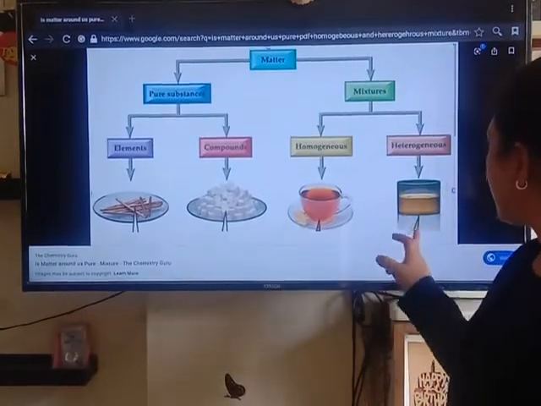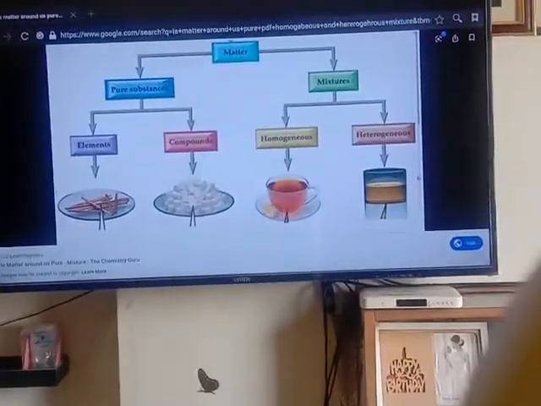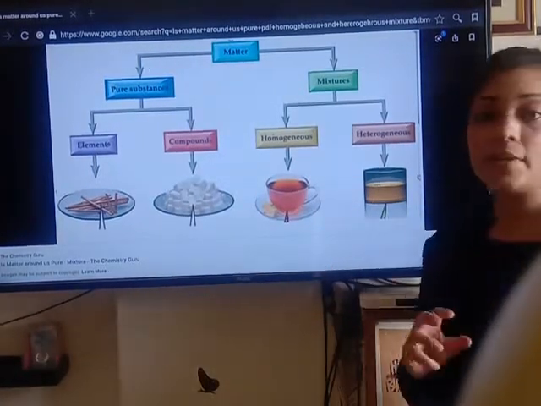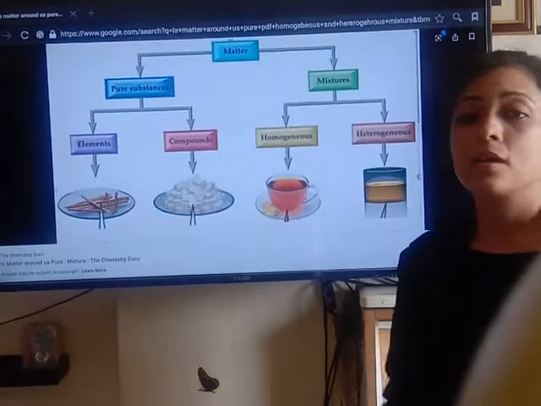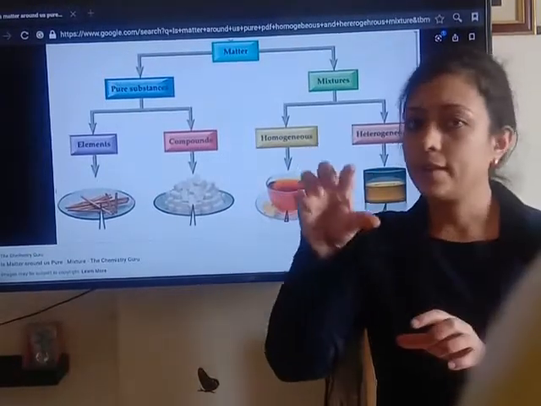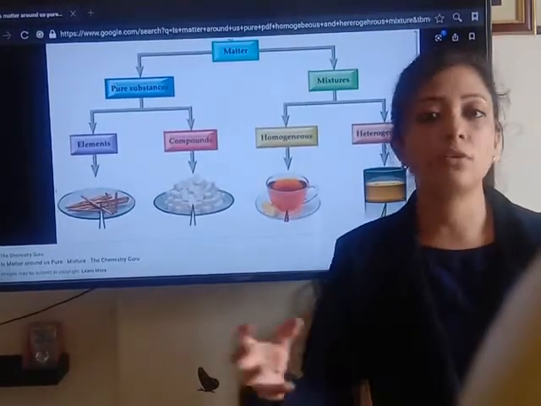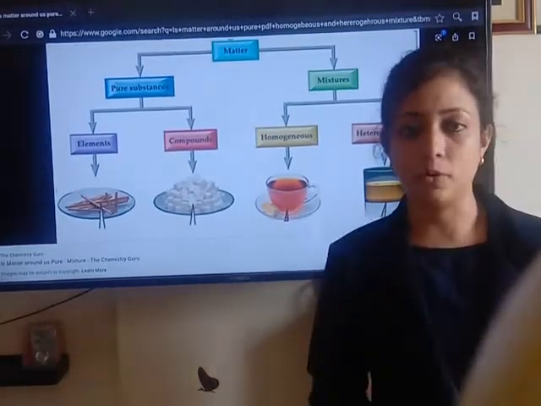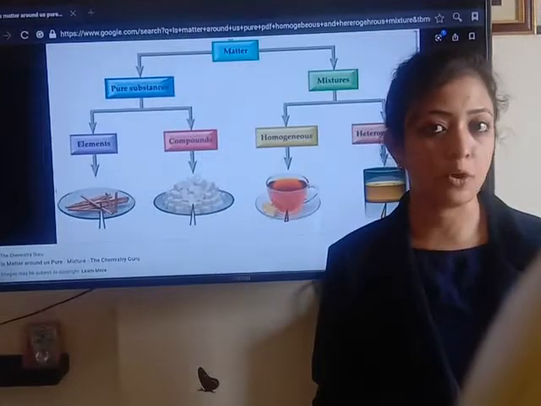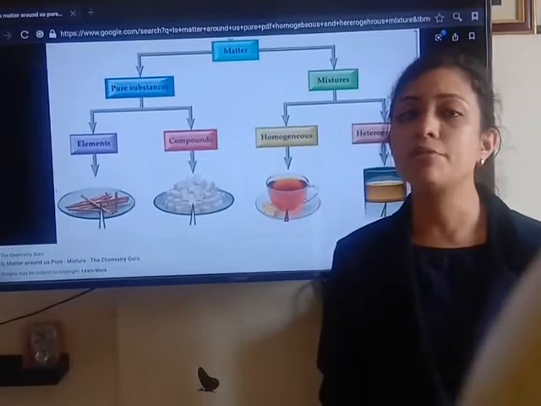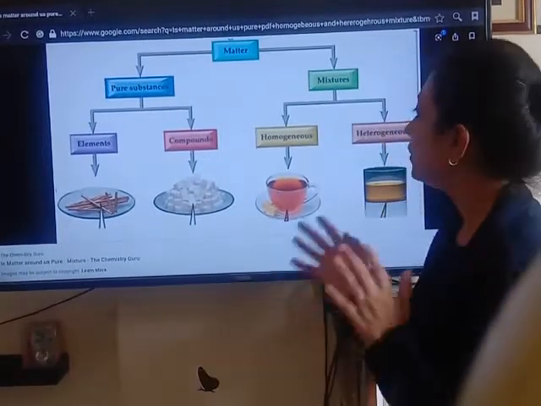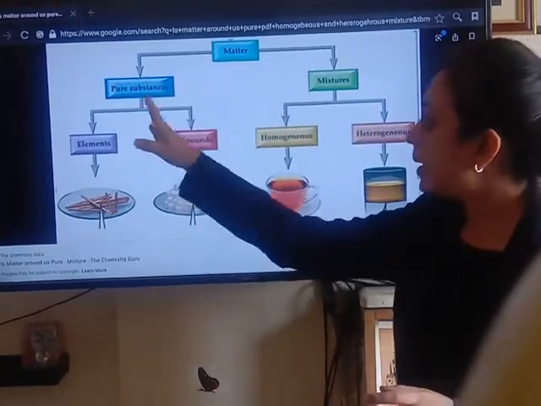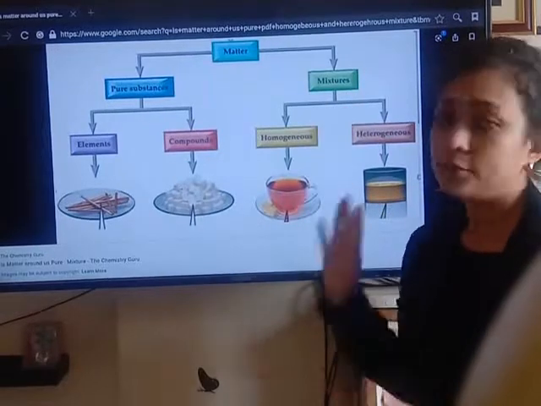Now here is another example. Here children, when oil is added into water, oil will remain at the top of the water. It floats on the water as its density is low, while water remains at the bottom. So two different boundaries are formed. So this is again one of the examples of a heterogeneous type of mixture. So this is about the classification of matter into pure substance and mixture.